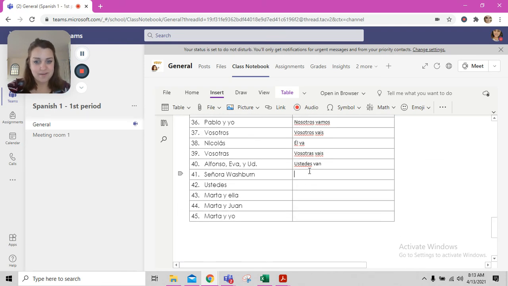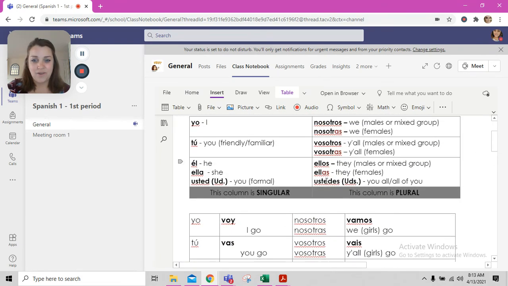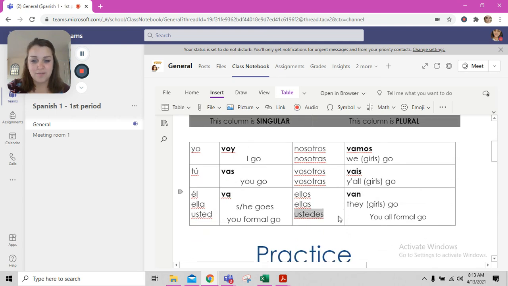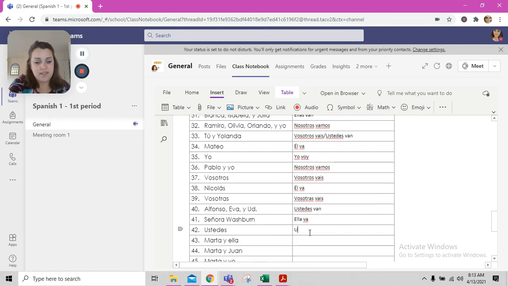Crazy, right? Ella va. Good. 42, ustedes. Hey, that's a subject pronoun already listed there. Finding ustedes in our verb chart, we have ustedes van. Okay, ustedes van.